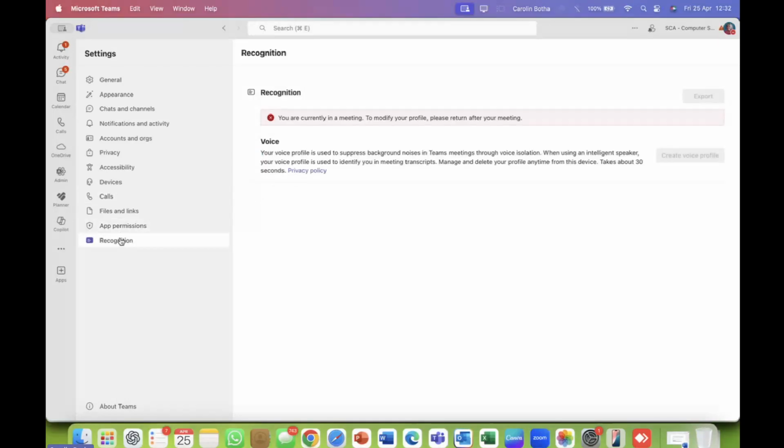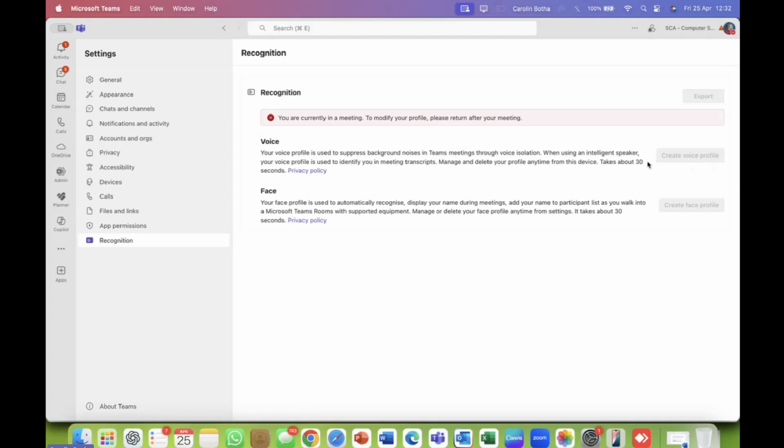Last but not least, this is one of the things I cannot demonstrate to you. This is brand new in Microsoft Teams. I have the screenshots for you.